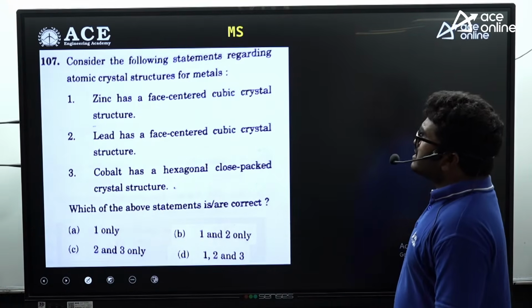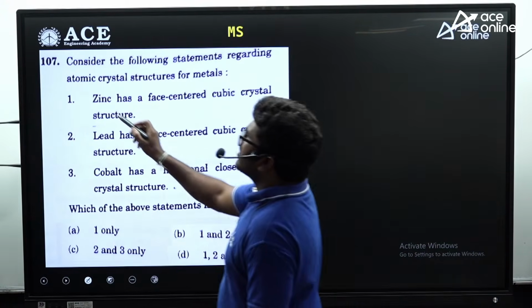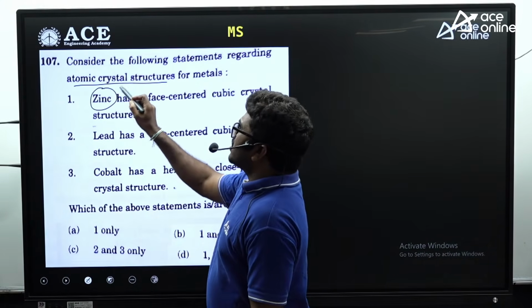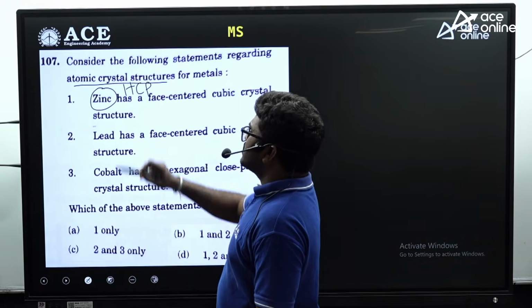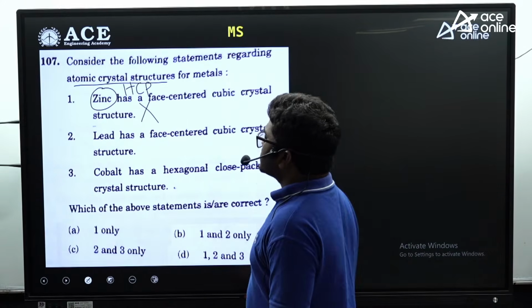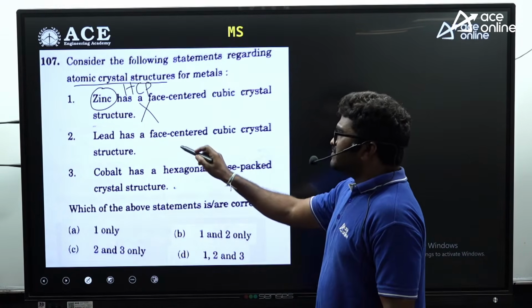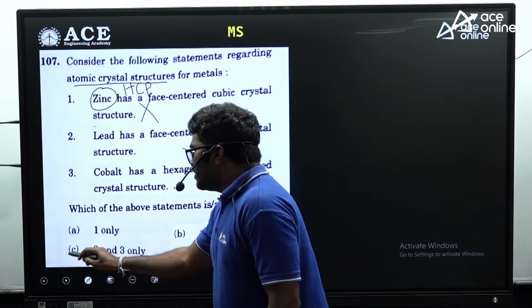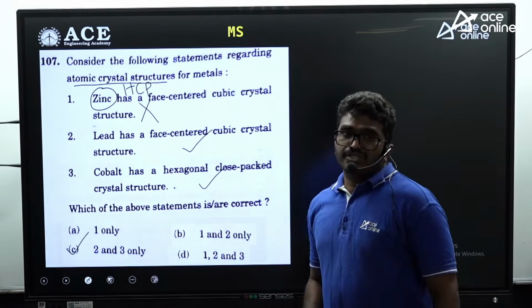Now, consider the following statements about atomic crystal structure. See, zinc is an HCP structure, not an FCC structure. Zinc is an HCP structure, so the first statement is not correct. Lead is an FCC structure. Cobalt is an HCP structure. So 2 and 3 are correct. So C is the correct answer for this question.